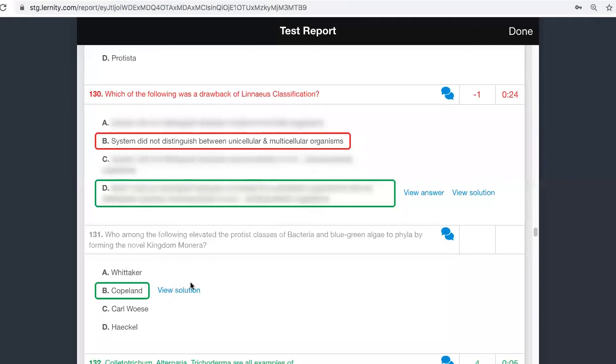Yeah, I told that the person is Copeland. Copeland was the person who was responsible for the four kingdom classification.